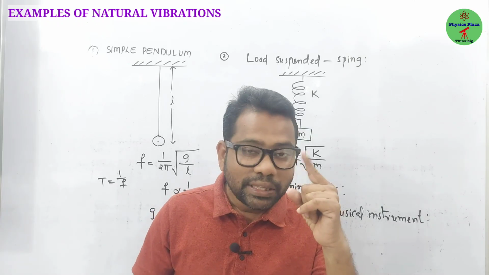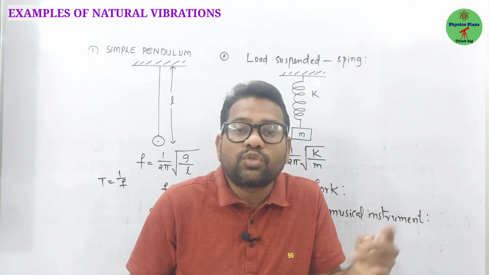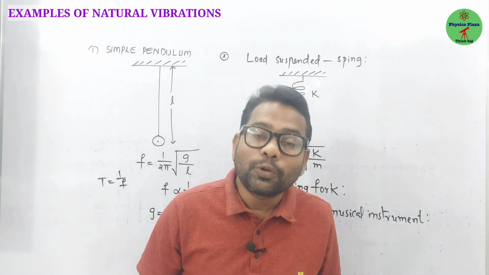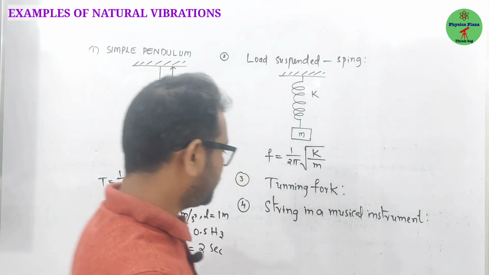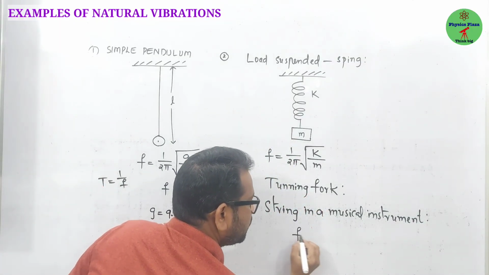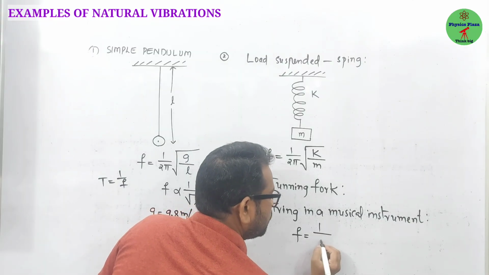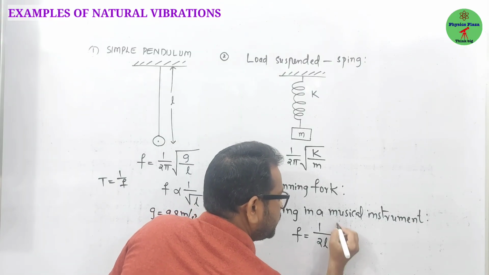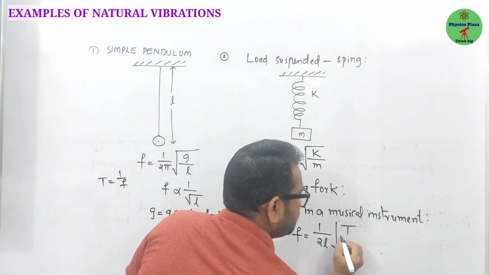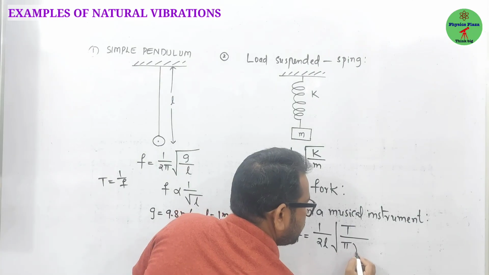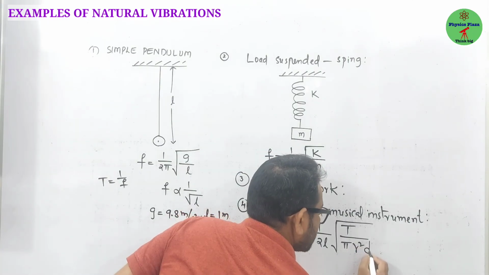It will vibrate with its own natural frequency. But how do we calculate that frequency? The frequency of the string executing natural vibrations is equal to 1 by 2L into square root of T by pi r square d.